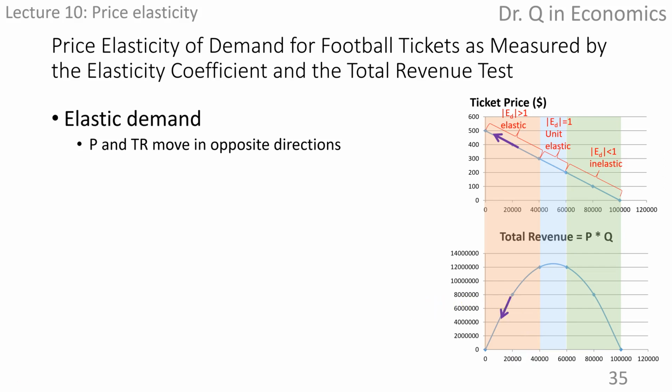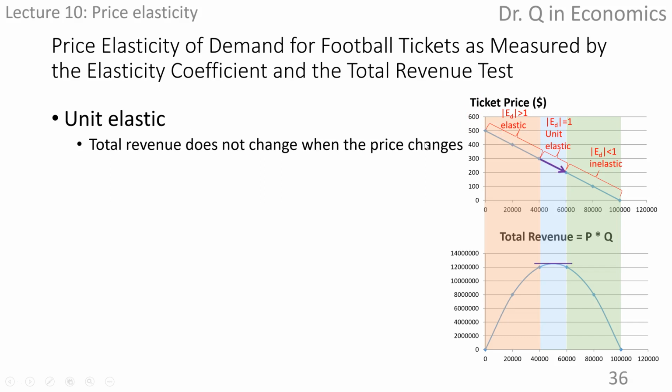Price and total revenue move in opposite directions. Demand is elastic. In the middle part, when price changes, total revenue remains constant, and actually total revenue is maximized. Demand is unit elastic.